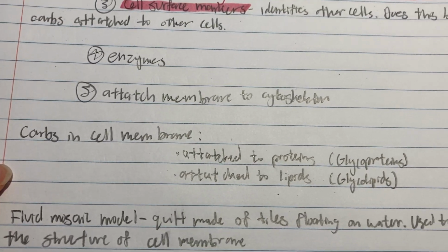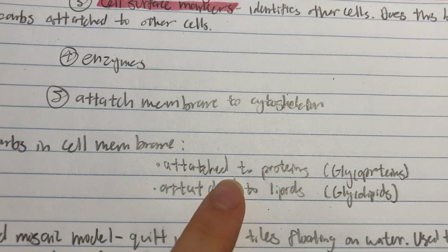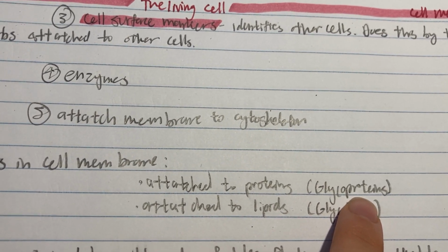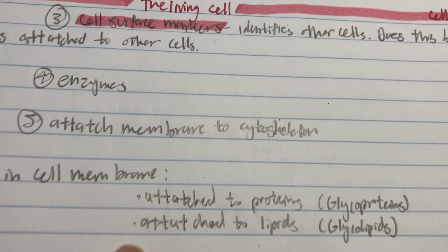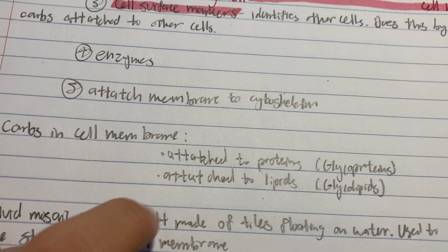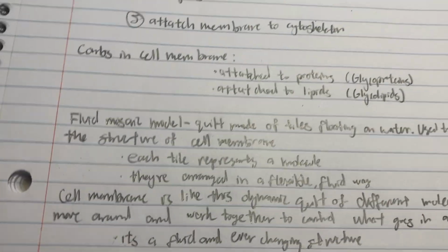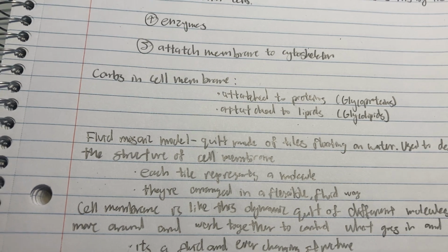Okay, and there are also carbs in the cell membrane. There are the ones attached to proteins, which are called glycoproteins. I don't know how to pronounce that, glycoproteins. And then there are the ones attached to lipids, which are called glycolipids. And then the last one we need to know is really weird. It's called the fluid mosaic model.